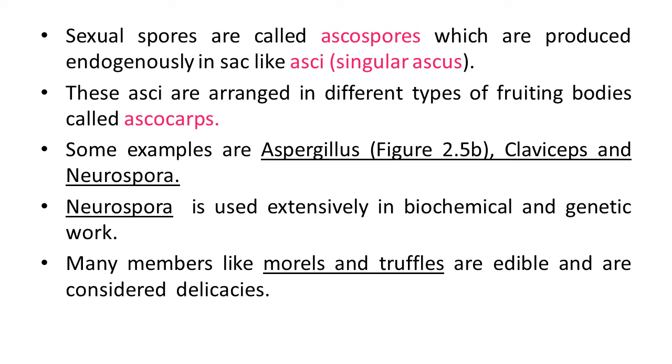Some examples of this are Aspergillus, you have already studied in the figure, Claviceps and Neurospora. Of these, Neurospora is used extensively in biochemical and genetic work. Many members like morels and truffles are edible and are considered delicacies.